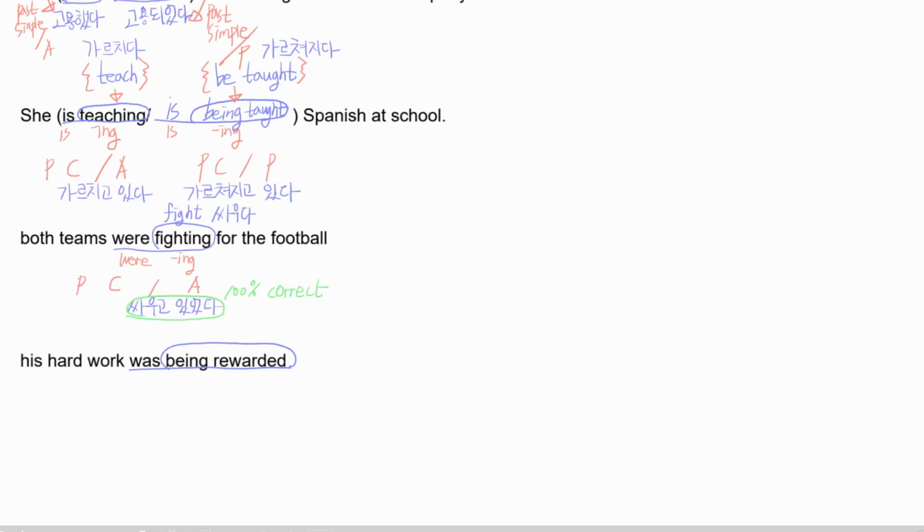Because we have was and ing tense, which is past continuous, but it's in active or passive. What do you think? Yes, it looks like we have be rewarded in the verb, right?